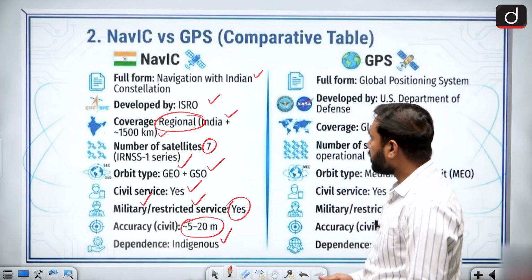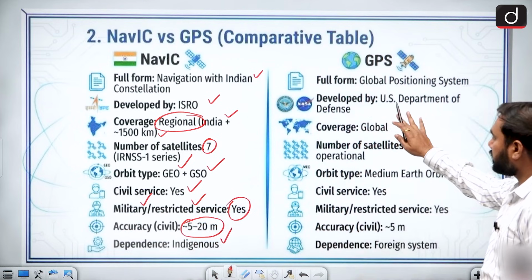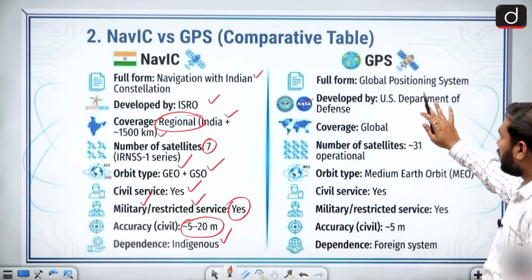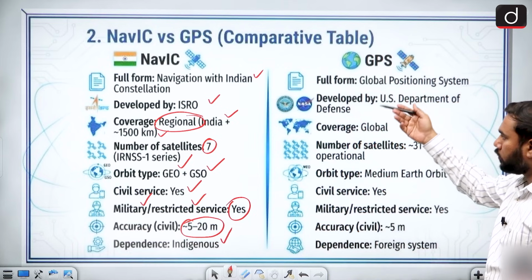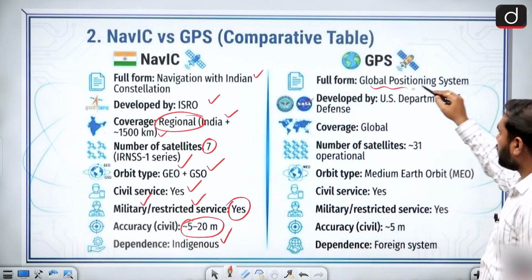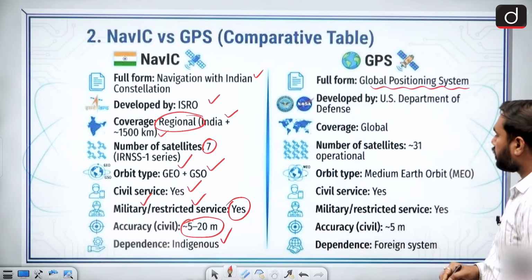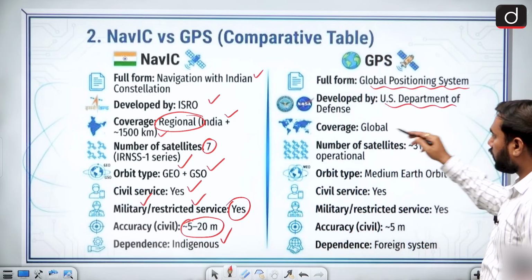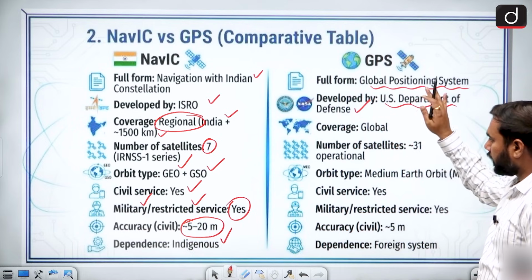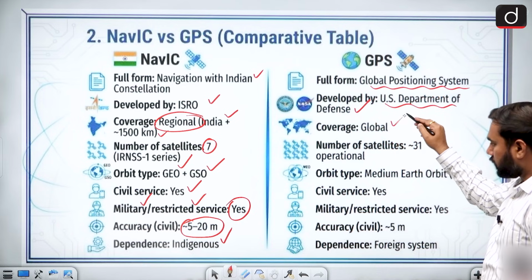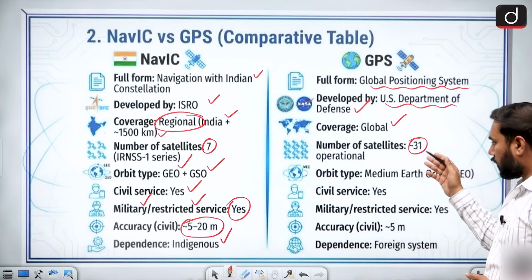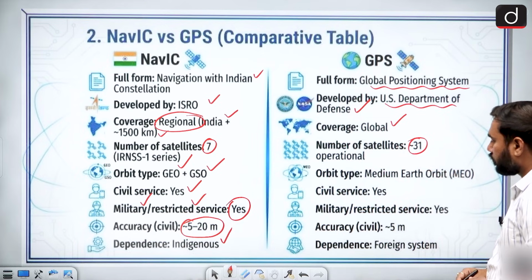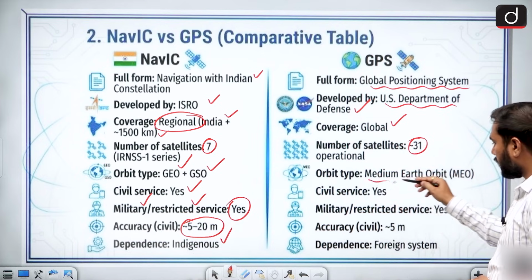But when we talk about GPS, it is very famous nowadays, but every country can now make their own system also. So this is known as your Global Positioning System, developed by the US Department of Defense. This is basically a defense property. Coverage is global, and the total number of satellites is 31. 31 operational satellites are present, and the orbit is MEO.